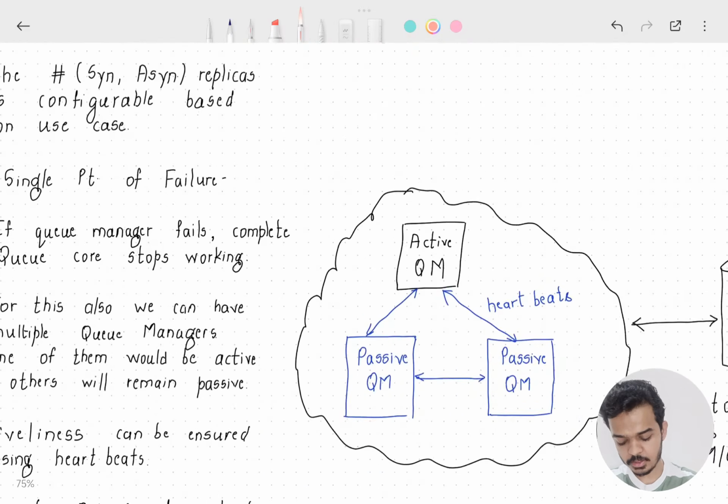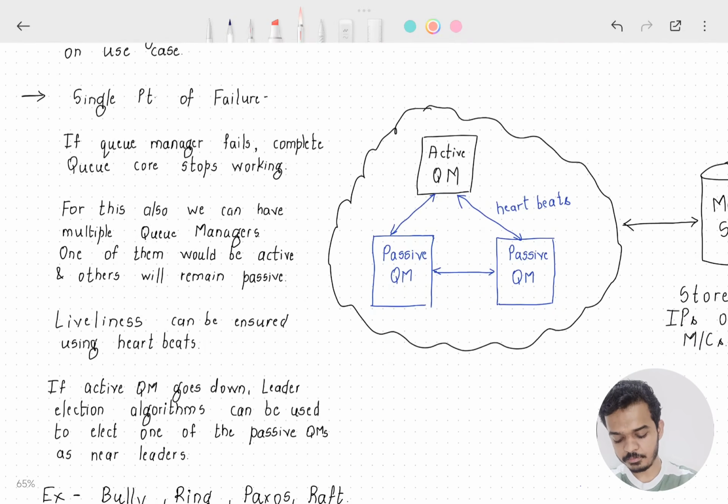So how do we deal with this? To deal with this, we'll also maintain multiple queue managers. One of them would be an active queue manager and others would be passive queue managers. Okay, and they will keep exchanging heartbeats amongst themselves. From time to time they will keep sending each other heartbeats, so that each one of them knows that this particular queue manager is active.